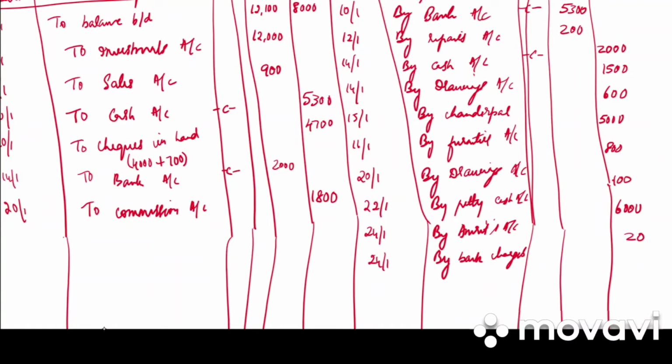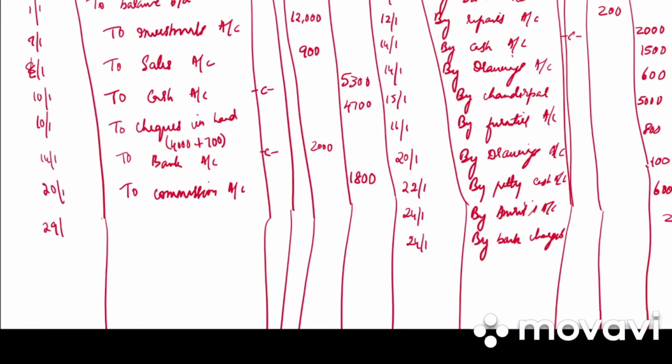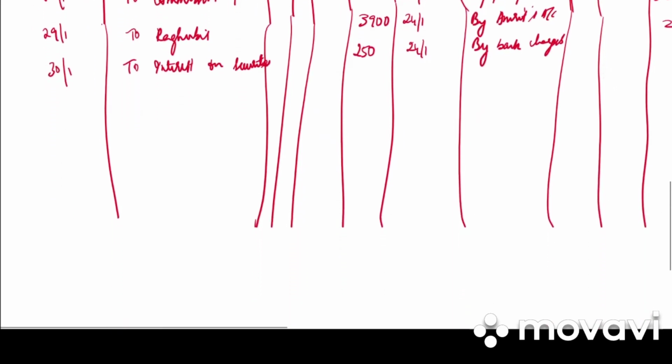Then we have received bank draft from Raghubir. So on 29th to Raghubir, how much is it? 3,900. And last we have bank collected interest on securities. So to interest on securities, we had invested in some shares and bank has collected that interest. So it is an income to us. So it will be debited and written in the bank column, that is 250.